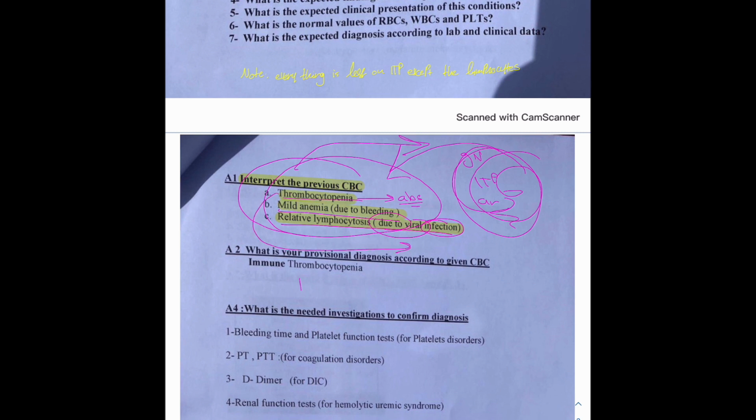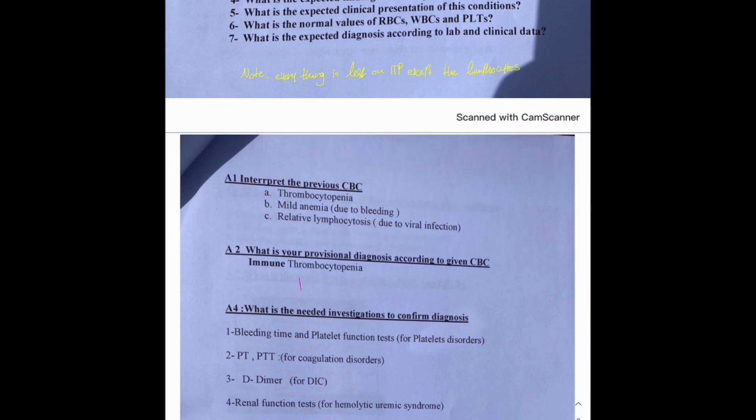Okay, so in the CBC, we're going to find thrombocytopenia, mild anemia because of the thrombocytopenia, and relative lymphocytosis, right? Because of the viral infection. So that is the CBC that you're going to find in a patient with ITP, right?